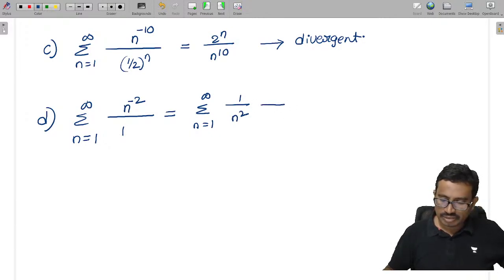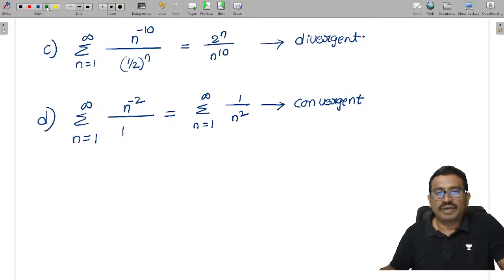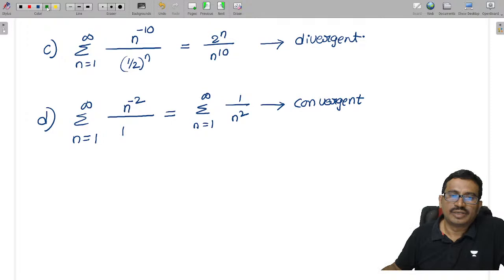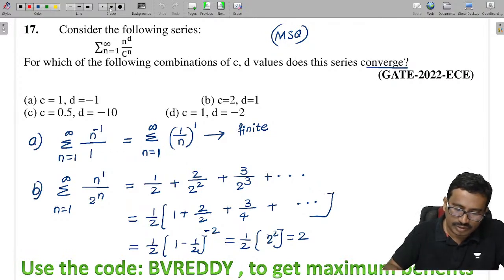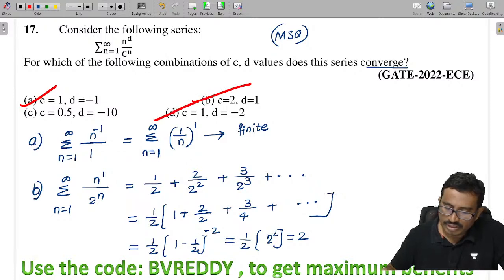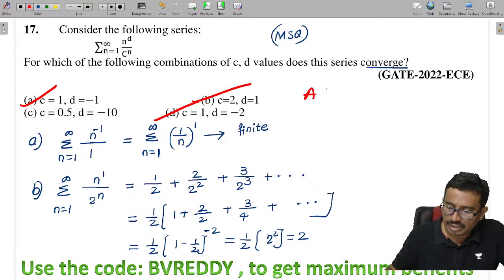This series is convergent only, right? This is convergent, isn't it, all of you? As n value increases, this value decreases. So this is convergent only. So you can tell me which are convergent: option A is convergent, B convergent, D convergent. So A, B, D are the options.